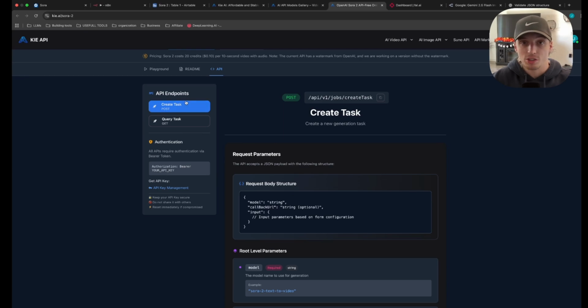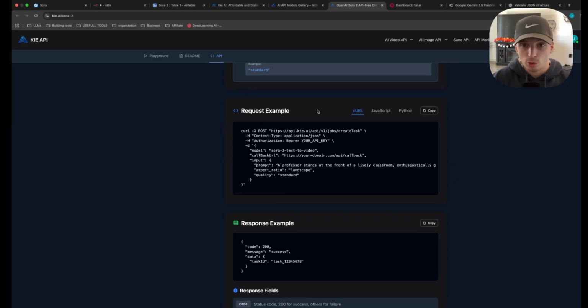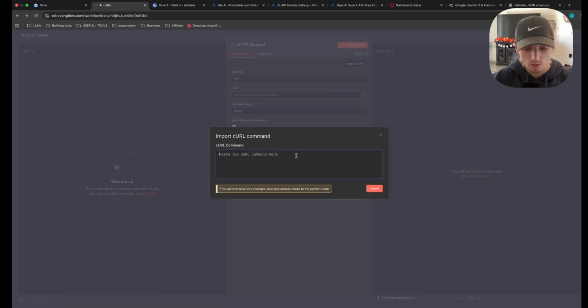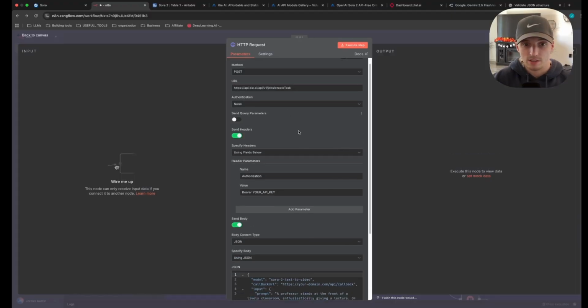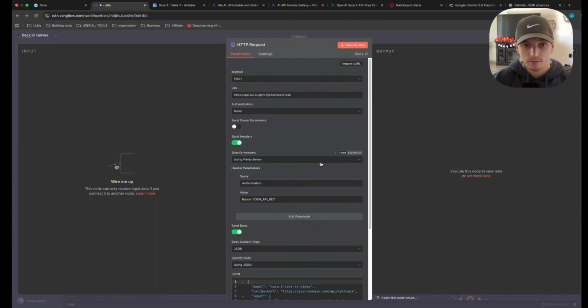This basically just means we're sending over our video prompt saying, hey, I want you to make this video. Scroll down to where you see curl request example, copy the curl. Remember, import curl, paste in your curl there, and then go ahead and click import. And then this is exactly what your stuff's going to look like.